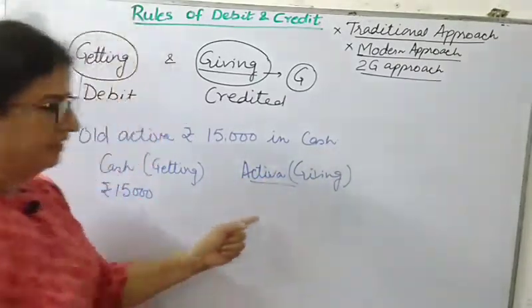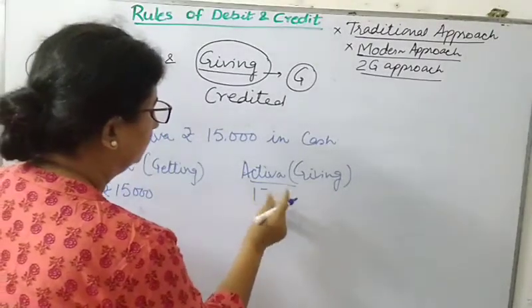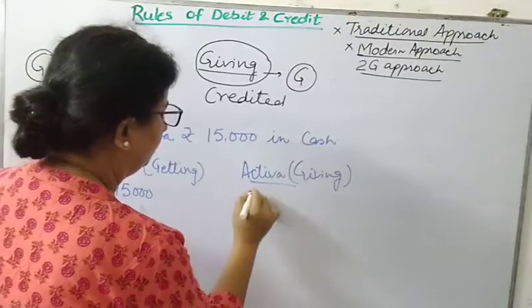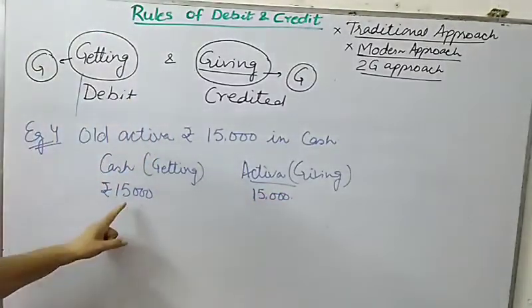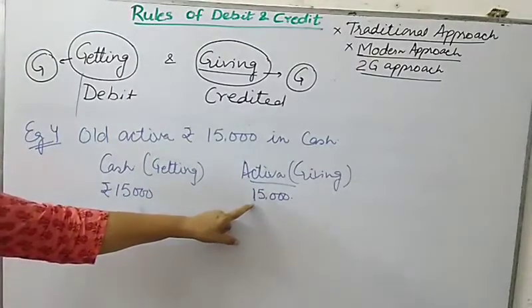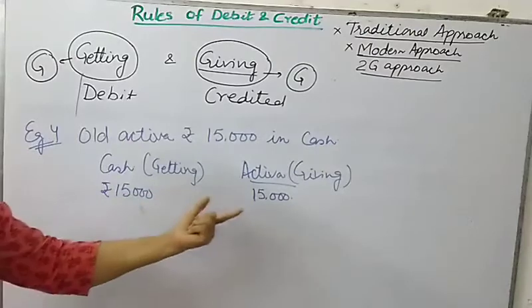So what will be the journal entry? And the value can be any. Yes, I am writing it 15,000 here. That we'll see later on. So here, can you frame what is to be debited and what is to be credited?